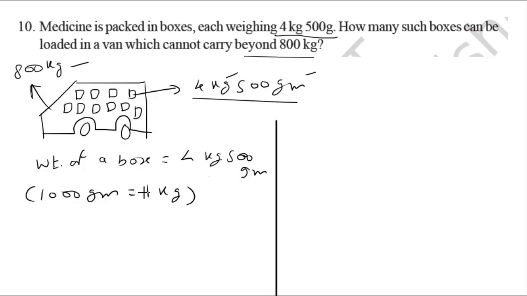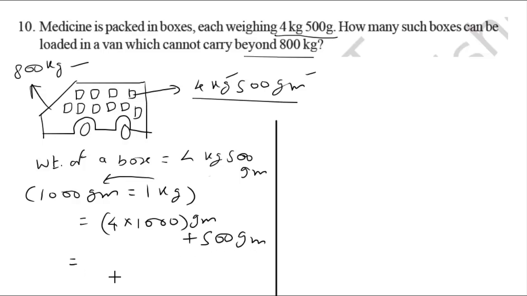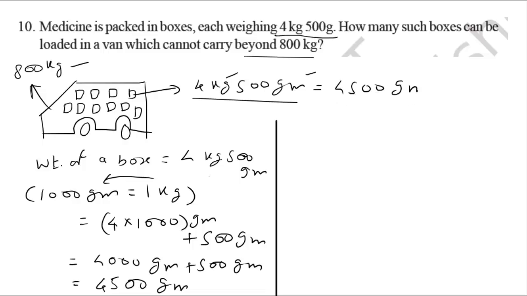So 4 kg will be equal to 4 into 1000 gram plus 500 gram, that is 4000 gram plus 500 gram, which is equal to 4500 gram. So the weight of each box is 4500 gram.